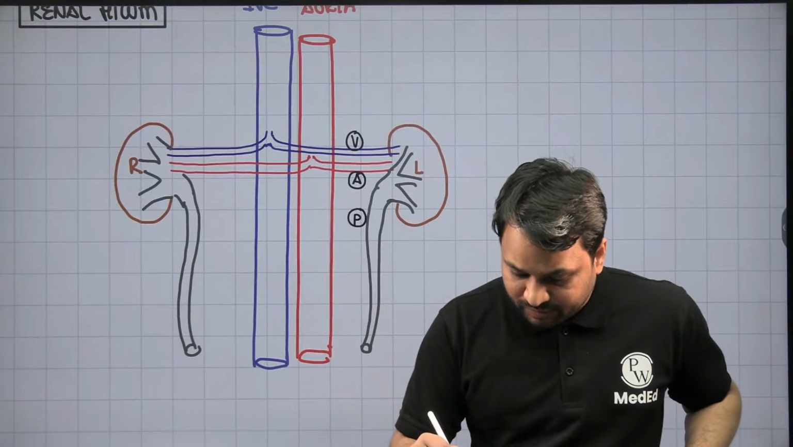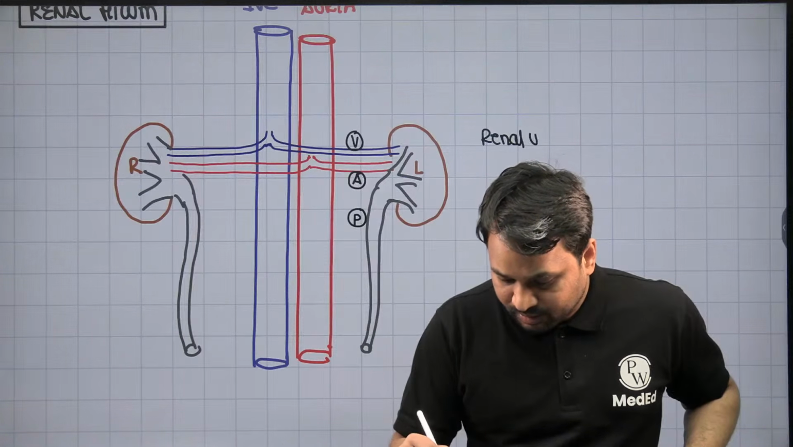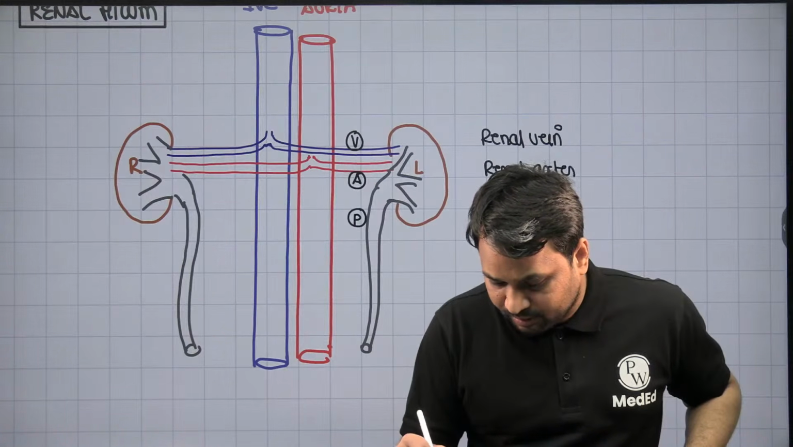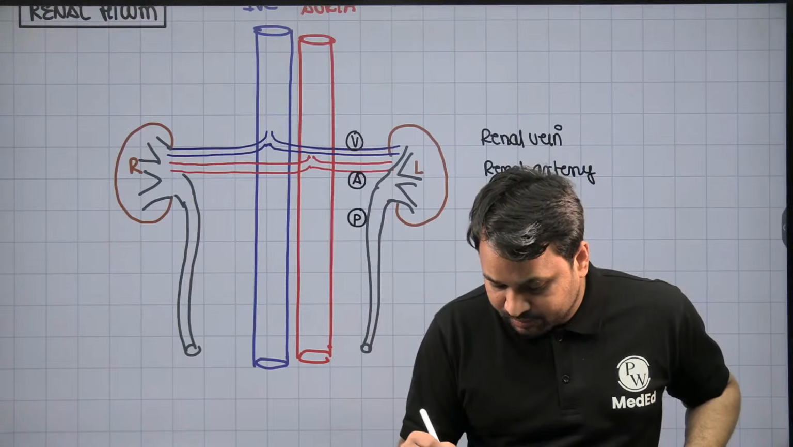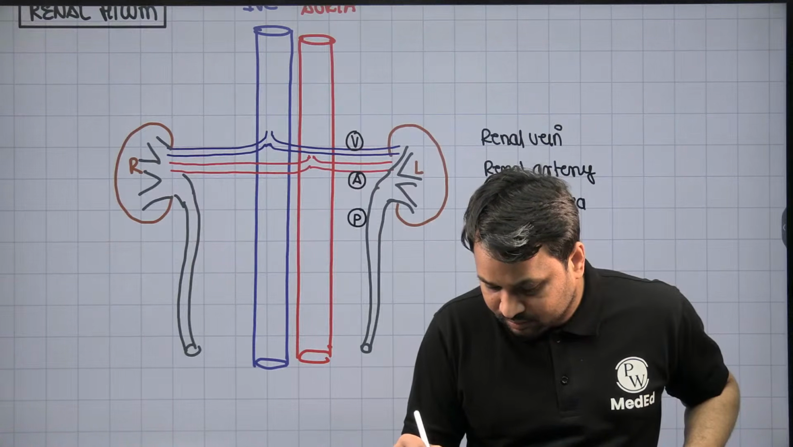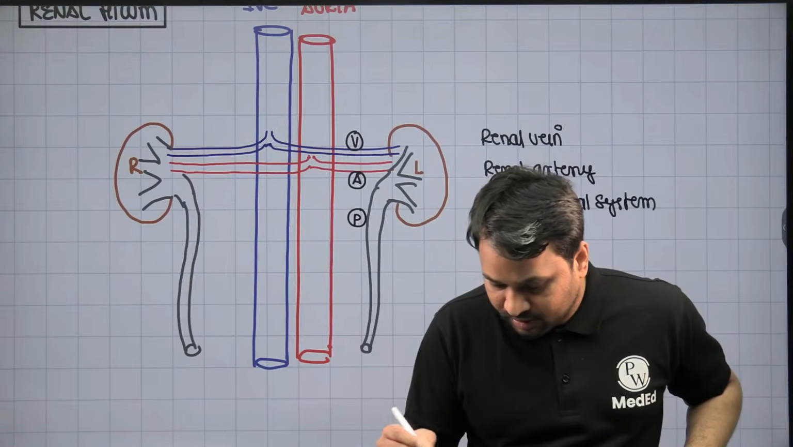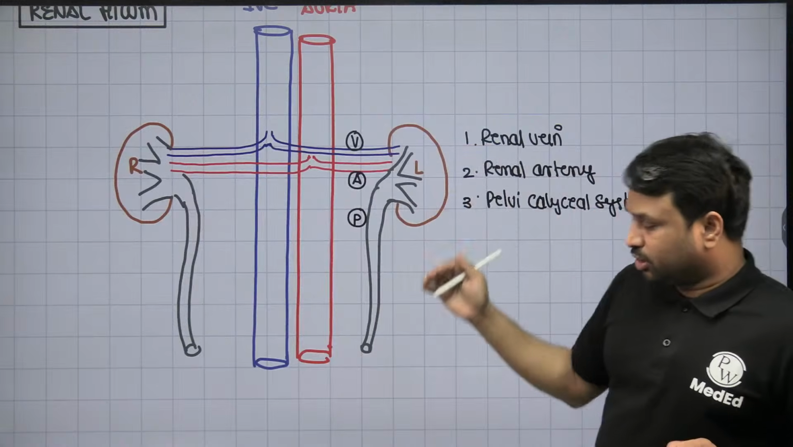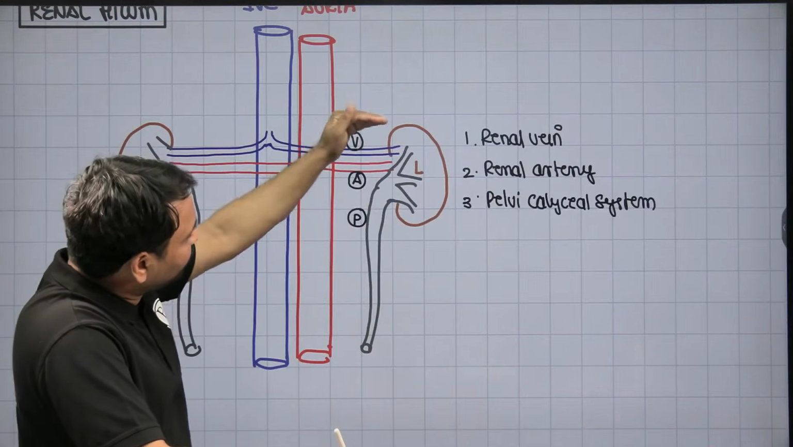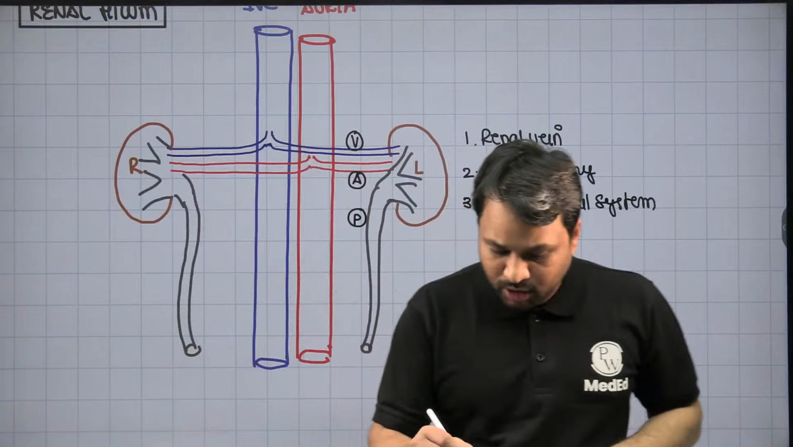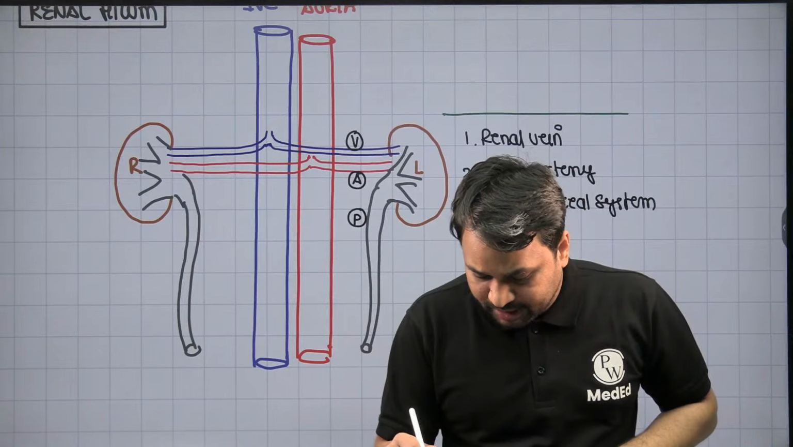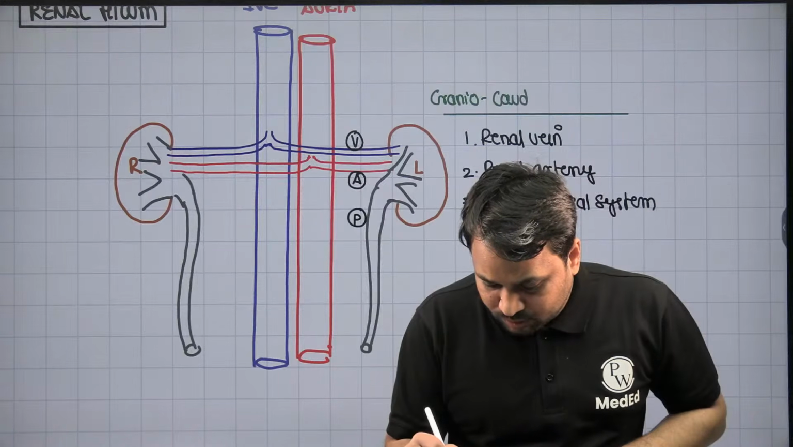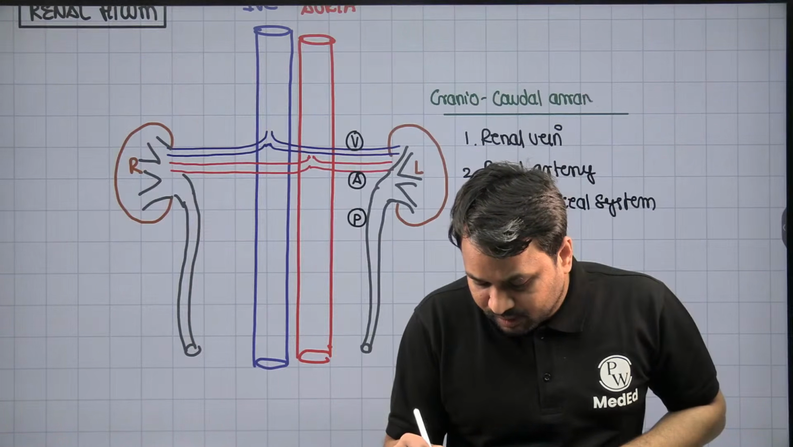So on top, you have the renal vein. Below the renal vein, you have the renal artery. And below the renal artery, you have the pelvicalyceal system. So these are the structures in the arrangement from top to bottom. When you say the craniocaudal arrangement, from top to bottom, this is the craniocaudal arrangement. So they'll ask you, what is this arrangement? This is from head to toe. This is called the craniocaudal arrangement.